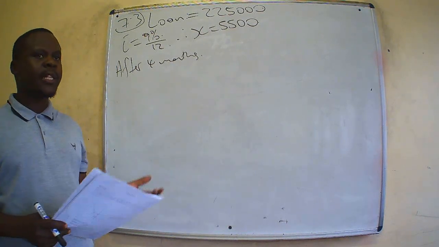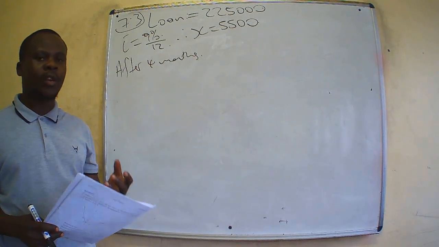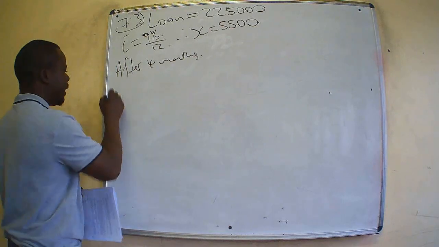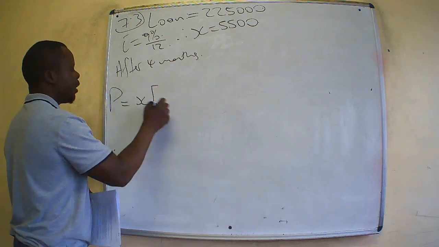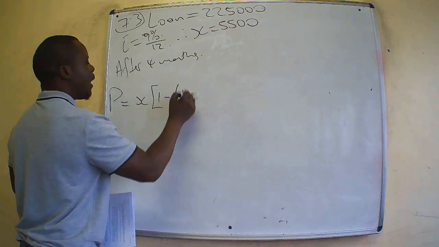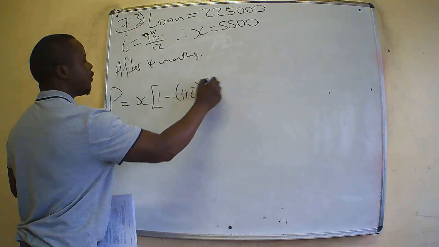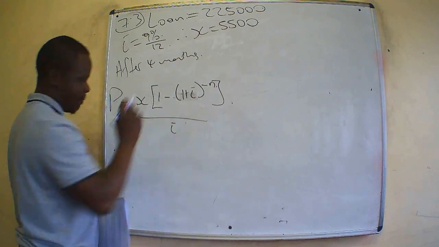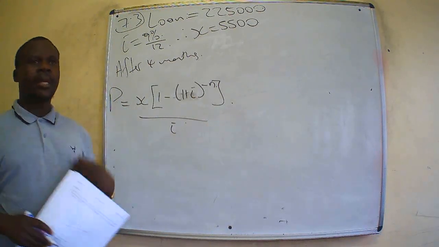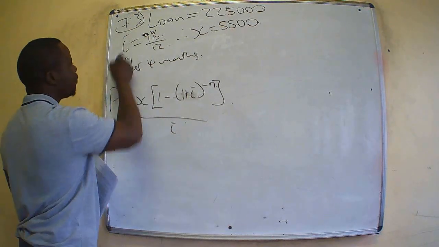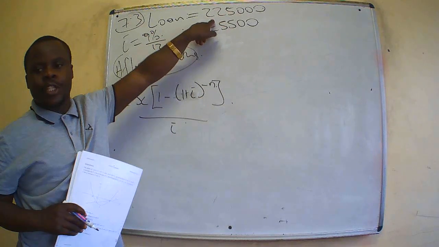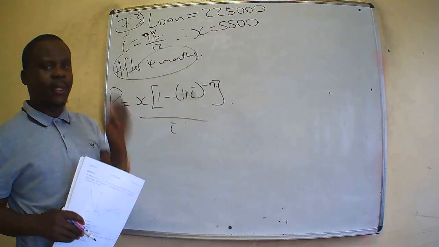In this case, we shall use the loan formula, which is the present value formula. Our present value formula is P is equal to X, open bracket, 1 minus (1 plus i) exponent negative n, divided by i. But I want to explain something very important: when she was given a loan of 225,000, she didn't start to repay this loan immediately.